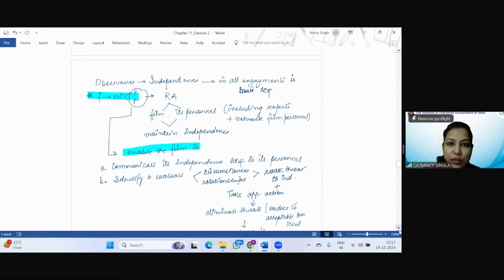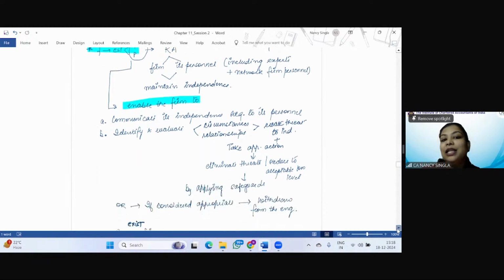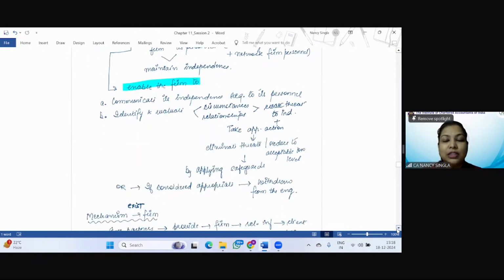So we are talking about this also, that SQC 1 requires that the firm should establish the policies and procedures so as to obtain reasonable assurance that the firm and its personnel, including the experts who are contracted by the firm, and the network firm personnel maintain independence. And how will that be possible? So first of all, it should enable the firm to communicate its independence requirements to the personnel. They should know what the independence requirements are.